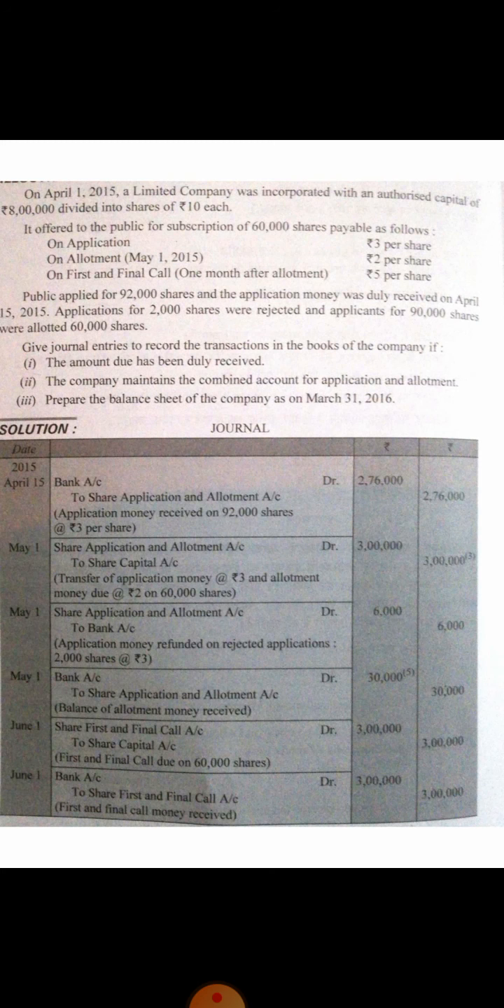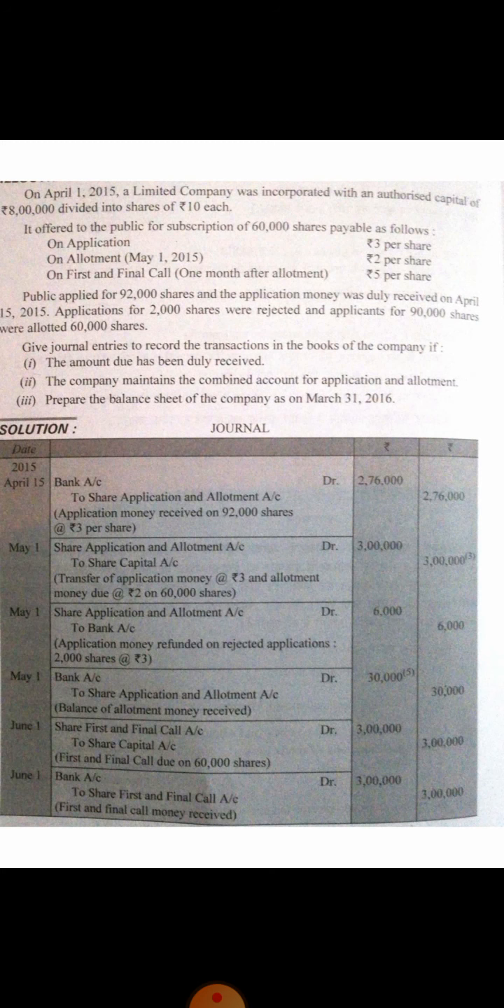First entry is for the application receiving, second entry is for transferring the application and allotment due, third entry is for refunding the excess application, and fourth entry is for receiving the allotment money. How have we calculated this balance money? It is very simple. Number of allotted shares multiplied by allotment money per share. It is 60,000 multiplied by 2, it is rupees 1,20,000.